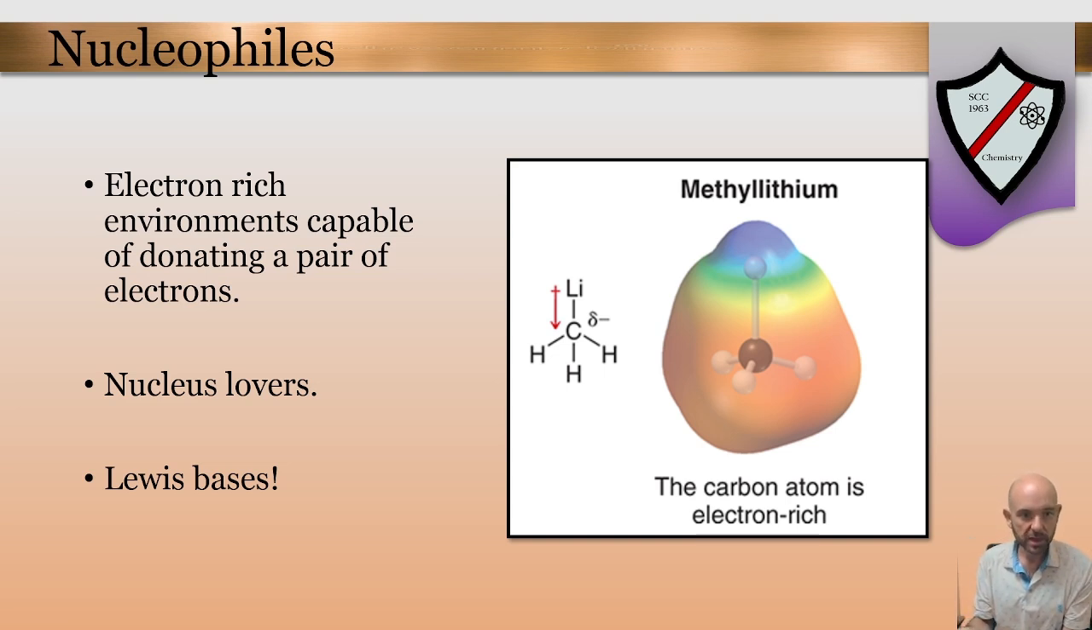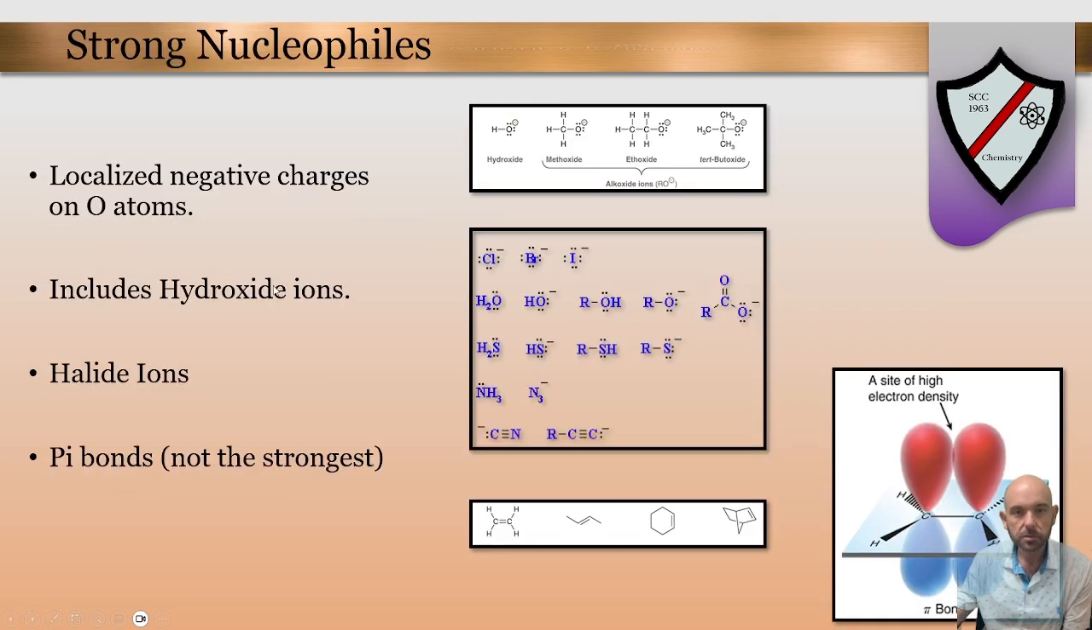These are Lewis bases in all respects, and we have some examples here that will show you. So these are all good examples of some strong nucleophiles. These are electron-rich environments and electron-rich moieties that want to find some positive place to bond to. One of the best nucleophiles is an oxygen atom that has a localized negative charge. So an oxygen atom with an extra lone pair missing a bond is obviously looking for somewhere positive to bond to. Notice the word localized there.